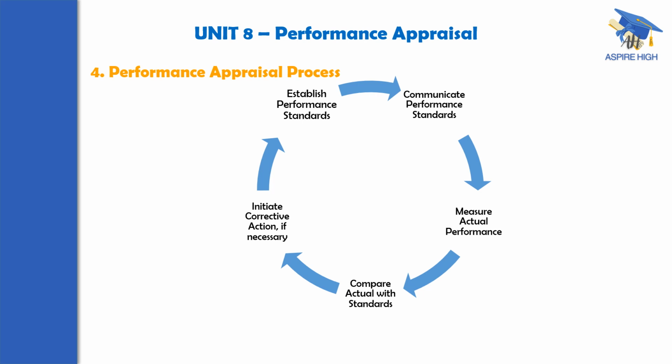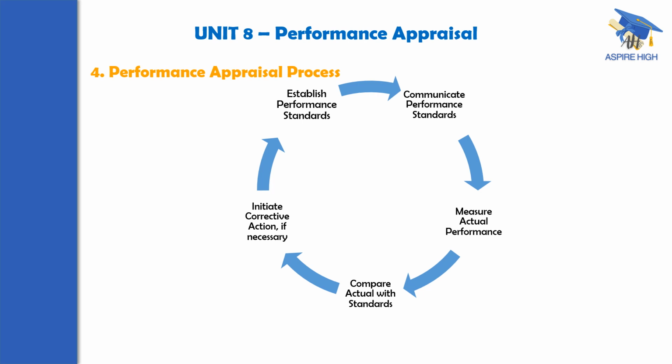The first one is establish performance standards. Second is they should not be kept confidential. They should be communicated to the concerned. That means it should be known to the employees. Communicate the performance standards. After that, the next third step is measure actual performance. So measuring actual performance is one important step and also a crucial step. For that, the performance appraisal methods that we are going to discuss in the next topic are going to be giving us a fair idea.